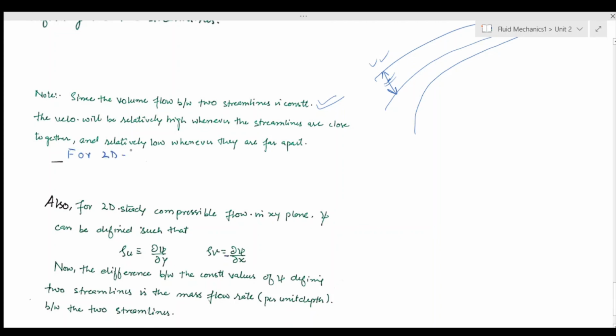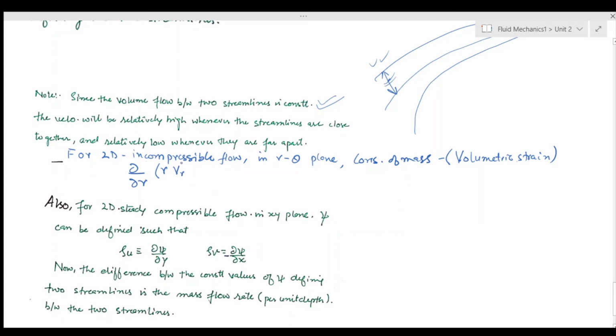For a 2D incompressible flow in the r theta plane, the conservation of mass equation, which we got using the volumetric strain equation, can be written as del by del r of r times Vr, where Vr is the velocity component along the r axis, plus del V theta, where V theta is the velocity component along the theta axis.